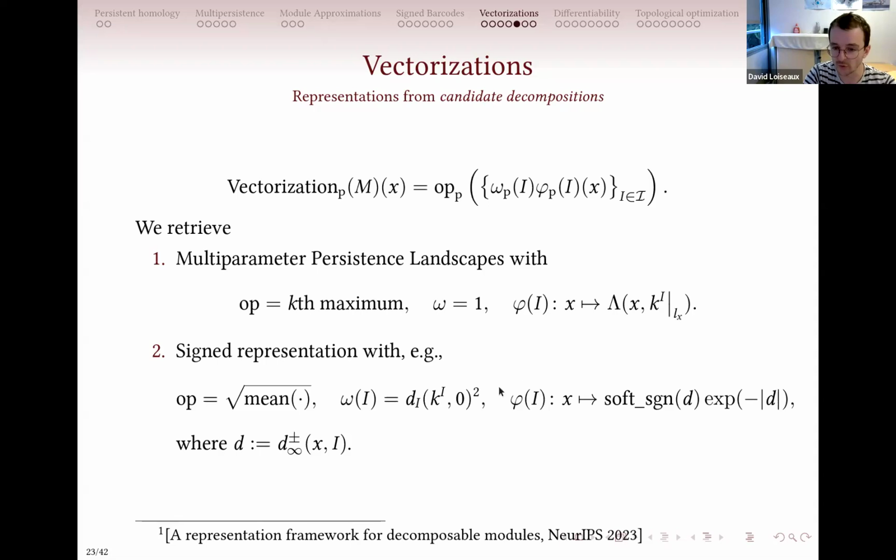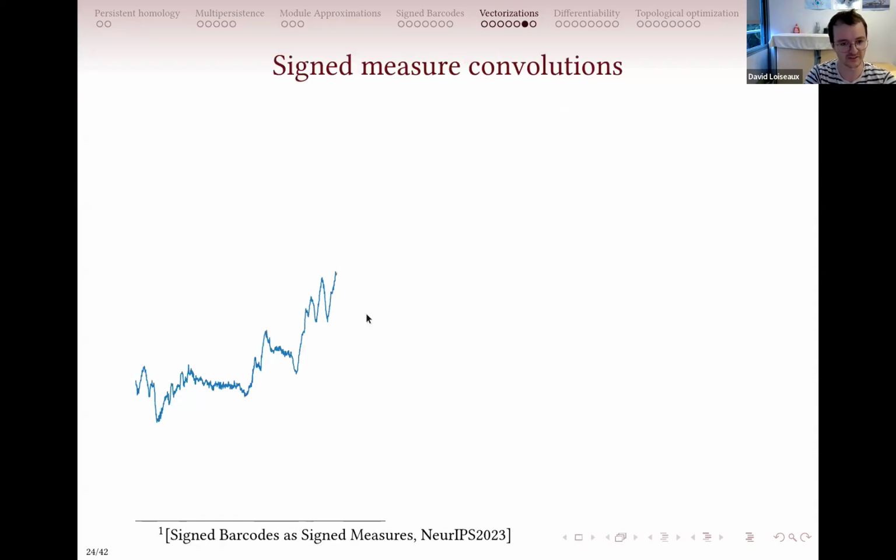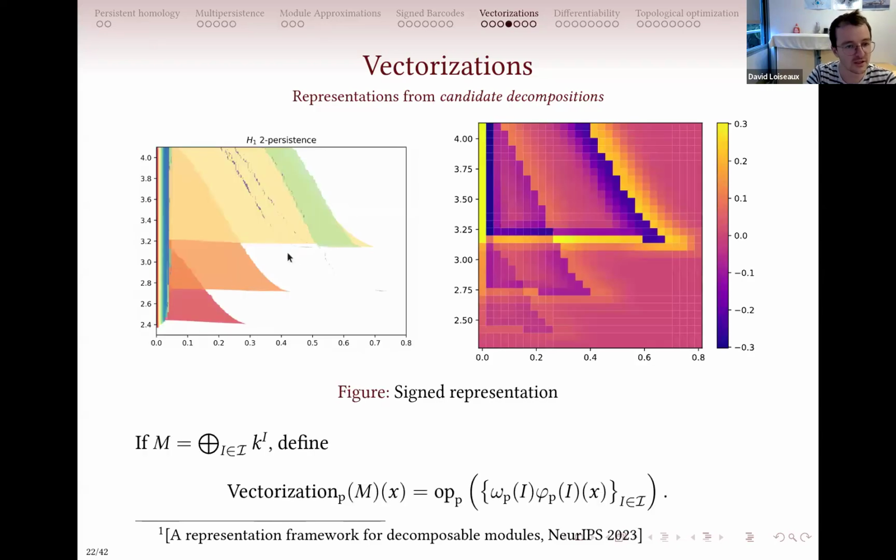And the way I'm representing each shape, so each interval, is by the exponential map of minus the signed distance to my shape. So basically, if I want to vectorize this shape at this point, I look at the distance to this shape, and I put an exponential map on top of it. If I'm inside, there is just a minus sign. So that's the signed distance: I take minus the distance to the boundary. That's why you have this nice difference between inside and outside of the shape.